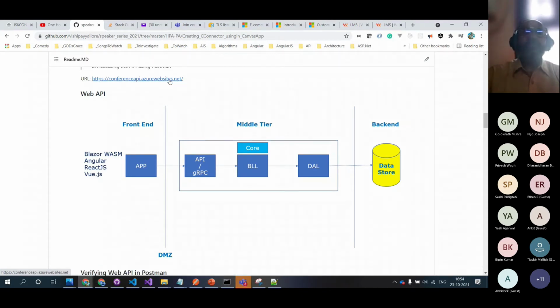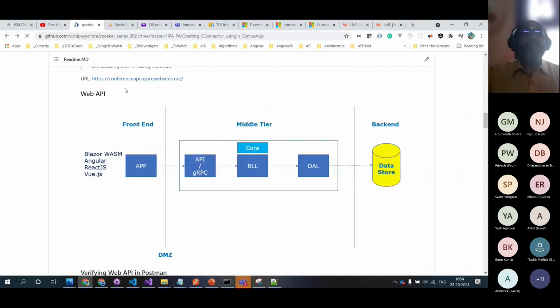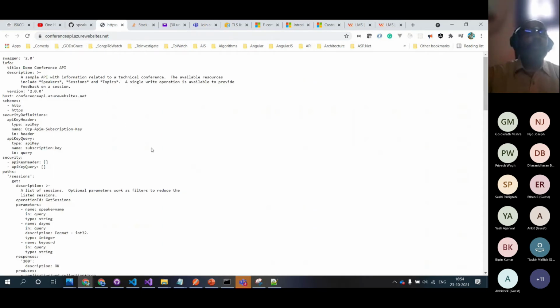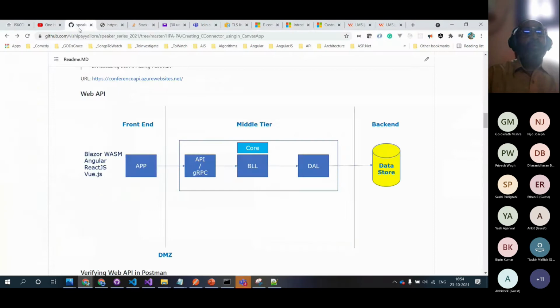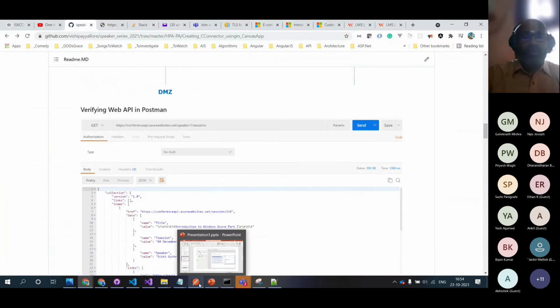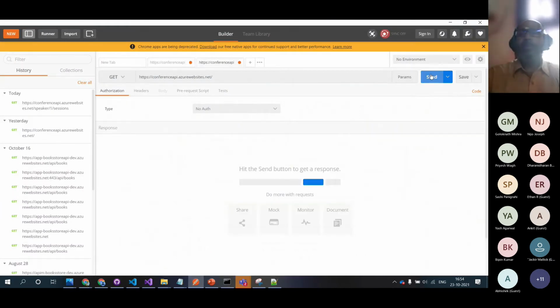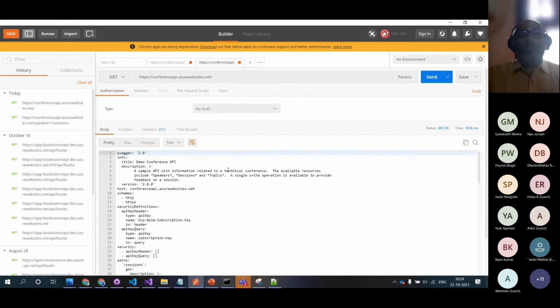We are going to look at this conference web API, which has already been hosted, and it's a free one. This is the web API, and they're giving the Swagger 2 documentation. Okay, so that's our web API. What we can do is use that web API and do a few small tests from Postman. So if you hit that web API, you see that it is giving the Swagger documentation.